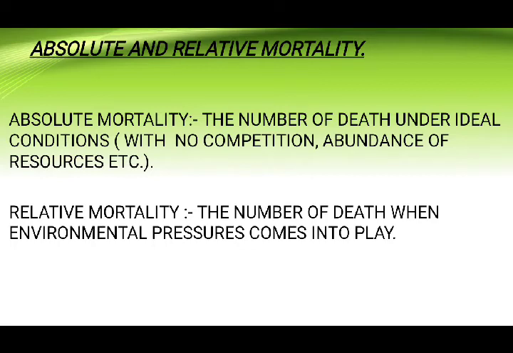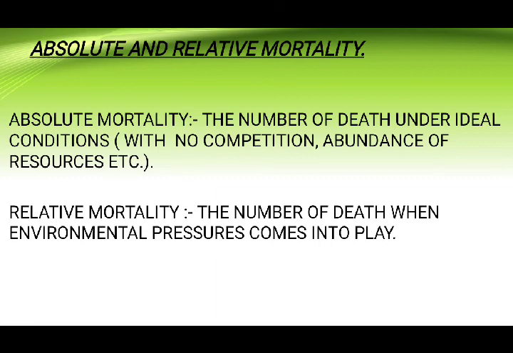It is the number of deaths under ideal conditions, meaning no competition, abundance of resources, etc. At that time the death rate in a population is called absolute mortality, whereas relative mortality is the number of deaths when environmental pressures come into play. So in short, when there is no competition and abundant resources are present, the death rate in a population is known as absolute mortality, whereas when environmental pressure plays an important role, then relative mortality takes place.